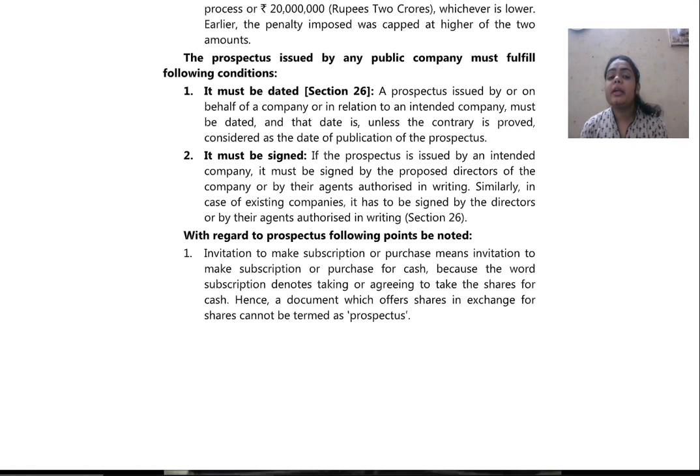That when the prospectus is issued on behalf of the company, the date shall be mentioned, and it shall be easier for everyone to understand when the prospectus was issued, so that in case there is a default or fraud in the company, the members have a proof that this prospectus was filed at this time and the fraud has been committed after that. Then